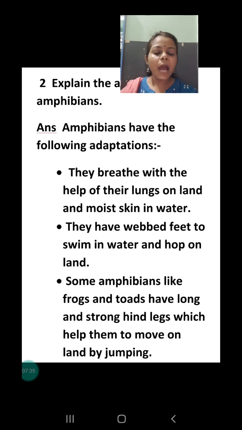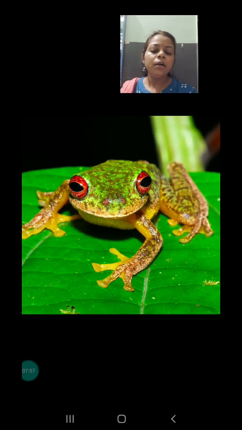Second is, they have webbed feet to swim in the water and hop on the land. The webbed feet are used to hop or jump from one place to another, and when they are in the water, they use these webbed feet to push back the water and swim very easily. Next is, some amphibians like frogs and toads have long and very strong legs.